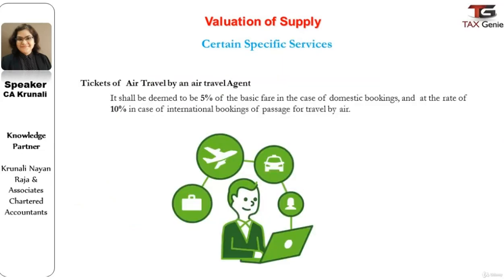Now let us discuss the valuation of certain specific services. The first one is the valuation of tickets of air travel by an air travel agent.